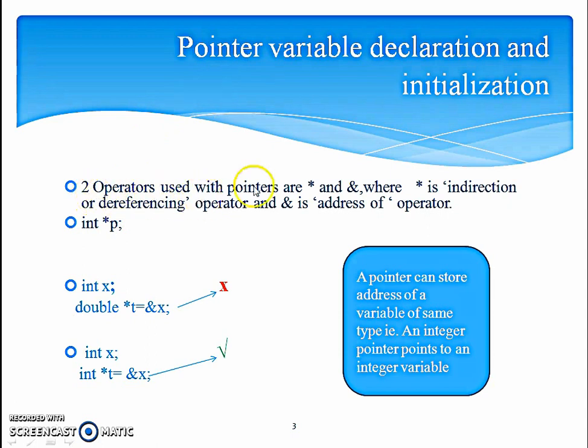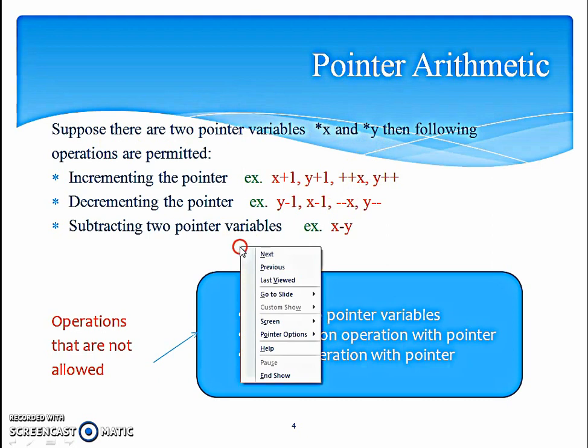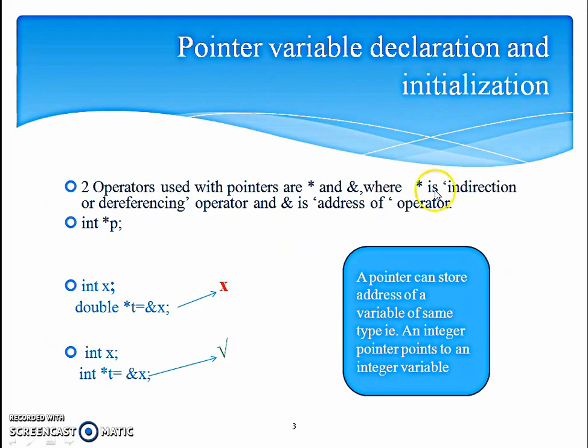Two operators are mainly used in case of pointers: asterisk operator and ampersand operator. Asterisk operator is also known as indirection operator when it is used for pointers, and it works as a unary operator. And it is also used as a binary operator, and there it performs a multiplication operation. This operator is also known as dereferencing operator, and ampersand is called as the address of operator.